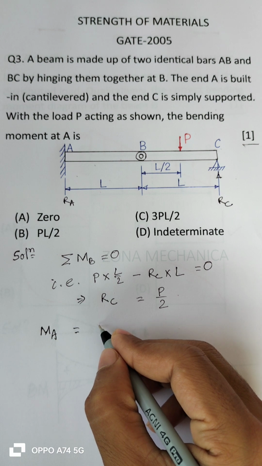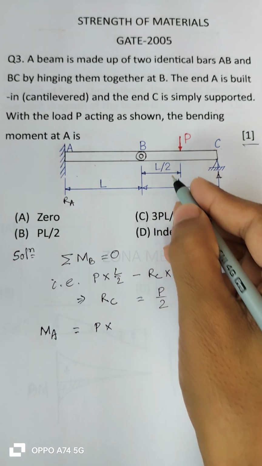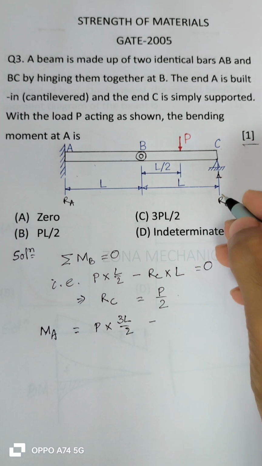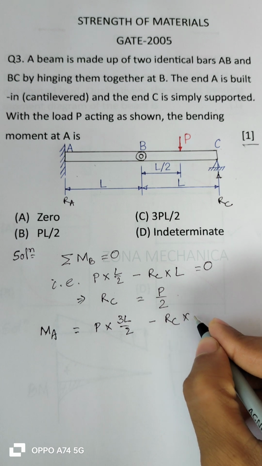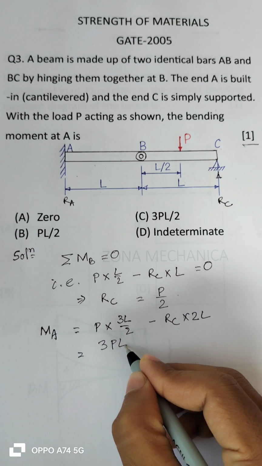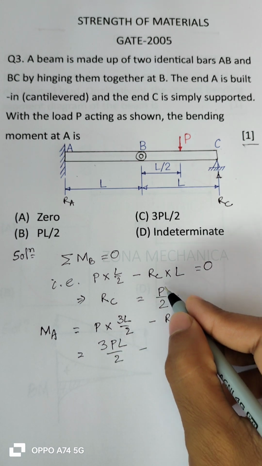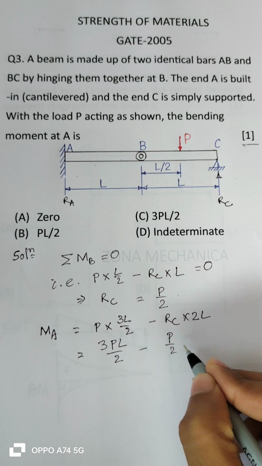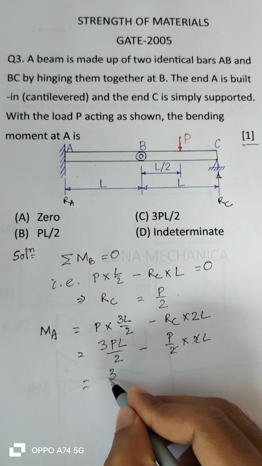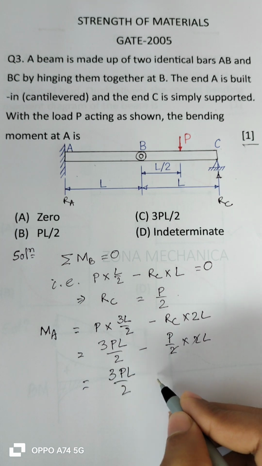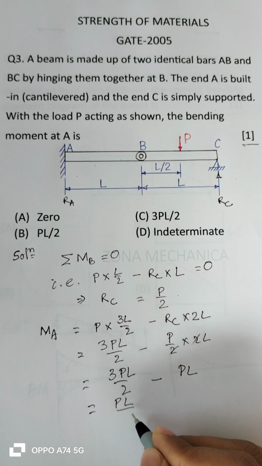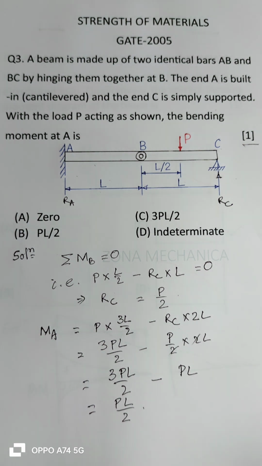So P into L plus L by 2, that is 3L by 2, minus RC into 2L, that is 3 into PL by 2 minus RC, which is P by 2, into 2L. So the 2 will get cancelled, so 3PL by 2 minus PL, so that is PL by 2, right?